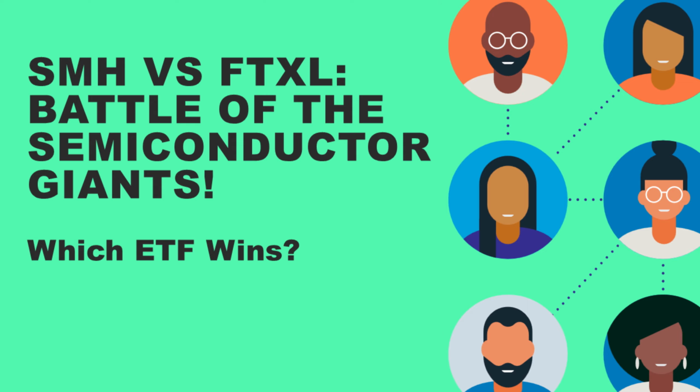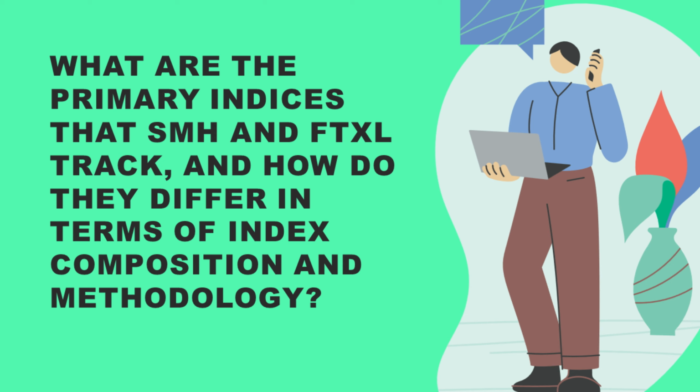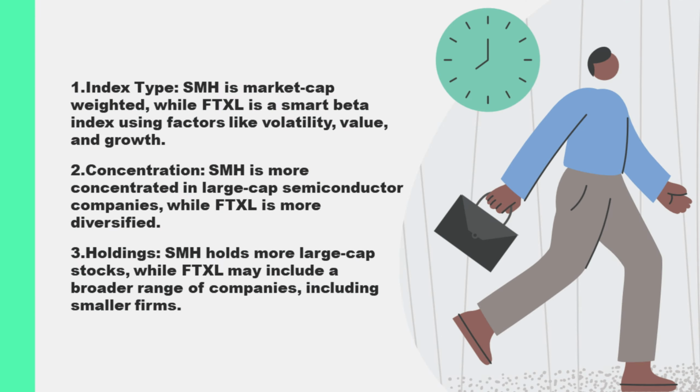Let's get started. What are the primary indices that SMH and FTXL track, and how do they differ in terms of index composition and methodology? The VanEck Semiconductor ETF, SMH, and the First Trust Nasdaq Semiconductor ETF, FTXL, are both exchange-traded funds, ETFs, focused on the semiconductor industry, but they track different indices and employ distinct methodologies, resulting in variations in index composition and overall investment strategy. SMH tracks the MVIS US-listed Semiconductor 25 Index.